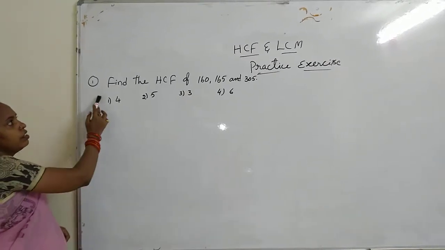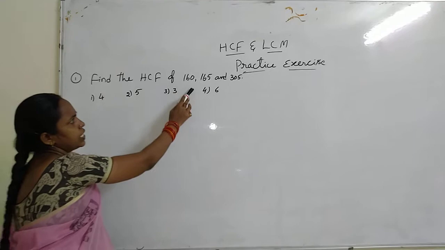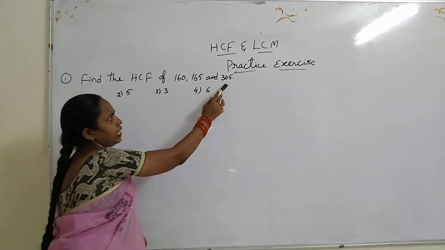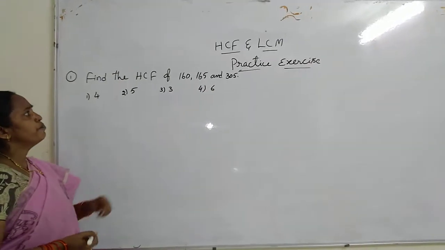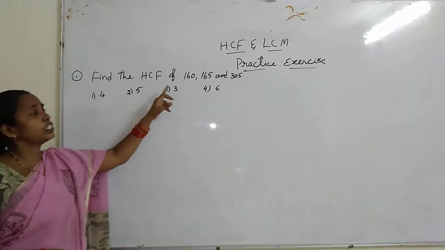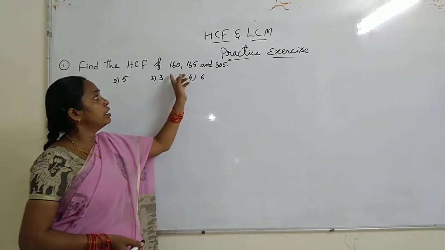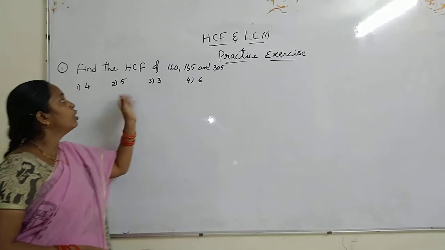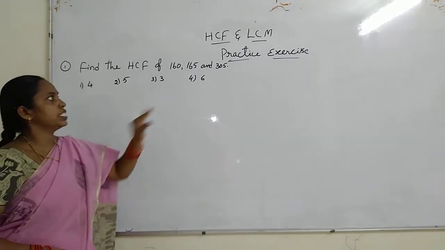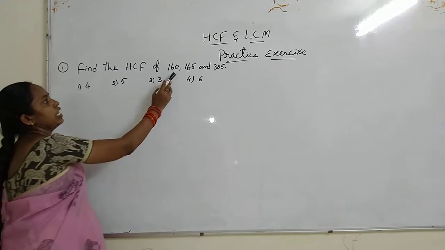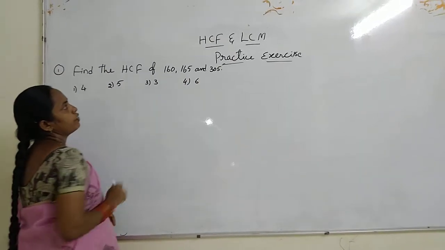Question number 1. Find the HCF of 160, 165 and 305. So HCF means highest common factor of all these. So which highest number divides all? So observe the options. Here 160, 165 and 305.